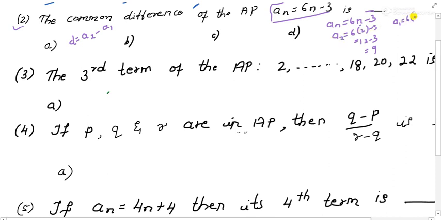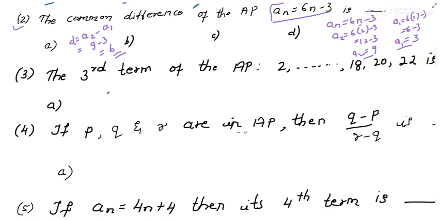You will get this A2 and A1. 1 and this is 3. So 6 minus 3, it is 3. So this is your A2 and this is your A1. Now we know the common difference formula. Second term, that is 9 minus 3. So the answer is 6. It is very simple. If you know the basic concepts, you can easily solve them.